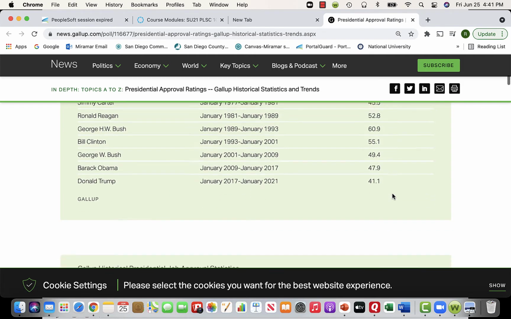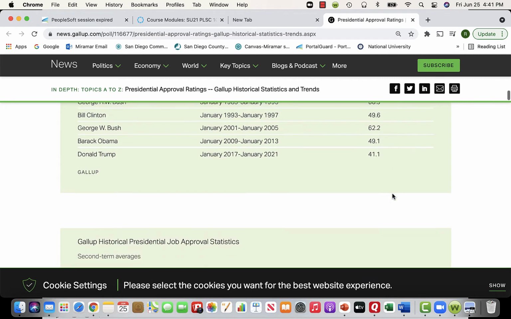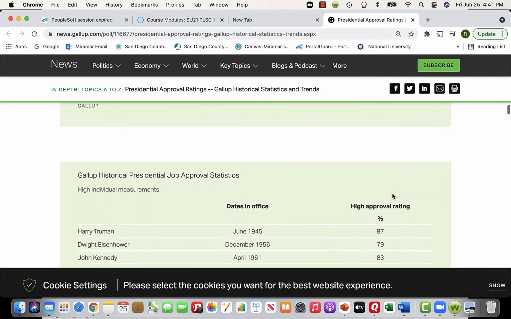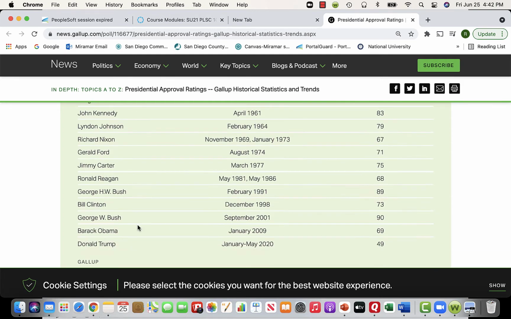And it also goes a lot deeper. It could talk about first term averages. If you have a two-term president, it'll talk about the second term averages. The highest marks: Kennedy had an 83, Truman had an 87. This was right at the tail end of World War II. George W. Bush had a 90 right when 9/11 happened, and Trump had a 49. That's the highest rating he had. Obama had a 69 rating. That was right when he entered the presidency.